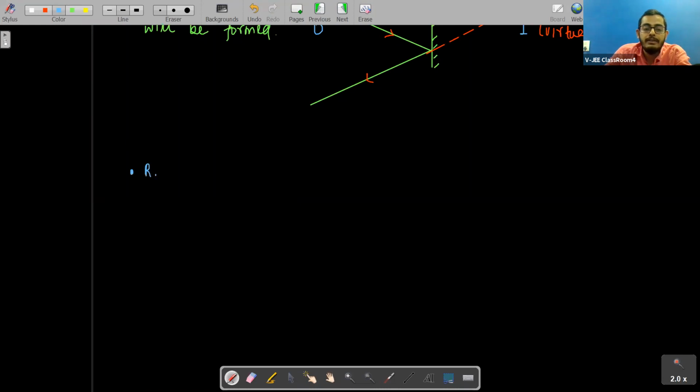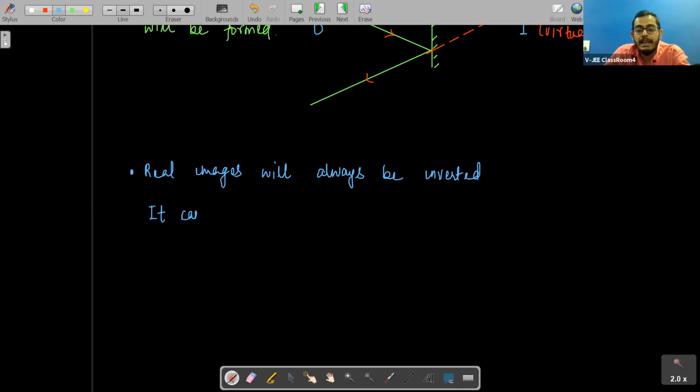Real images will always be inverted, students. One point for a real image: real images will always be inverted. And one more thing about real images is that they can be obtained on a screen.